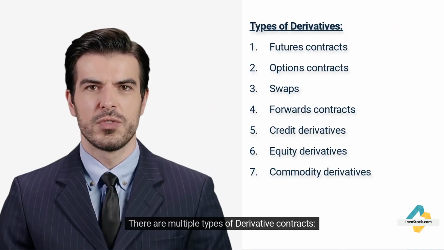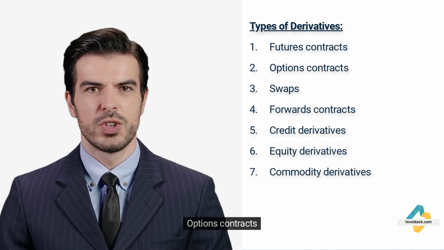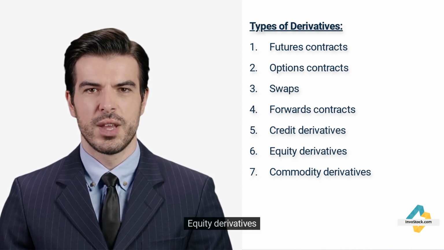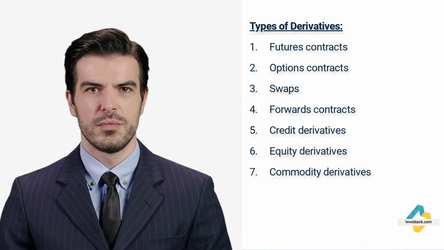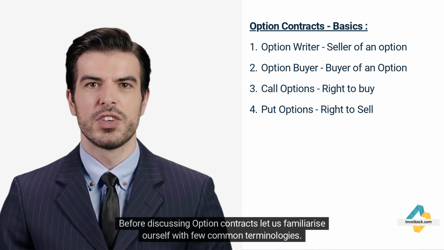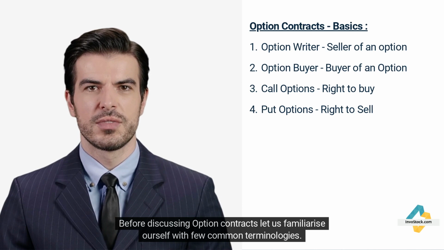There are multiple types of derivative contracts: futures contracts, options contracts, swaps, forwards contracts, credit derivatives, equity derivatives, commodity derivatives. Let us now discuss the most common and useful derivative instrument, option contracts. Before discussing option contracts, let us familiarize ourselves with a few common terminologies.